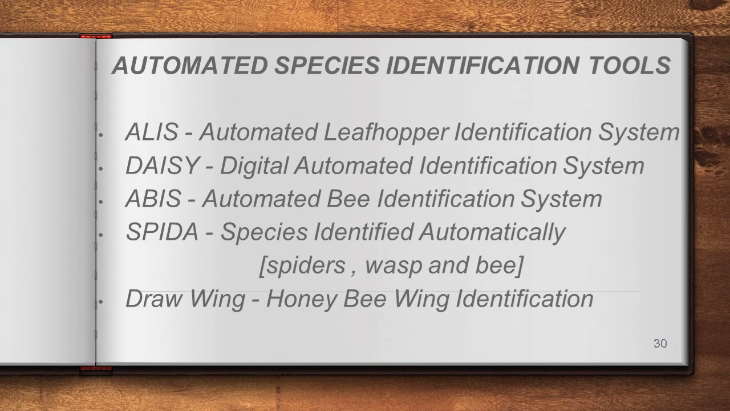And the next one is DrawWing. With this data we can collect the details regarding bee wings. The wings of these bees will be identified, right? So these are all the databases we can collect through the internet. It is called automated species identification tools. Shall we go to the next?